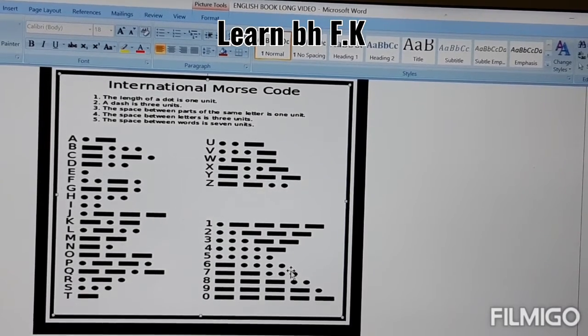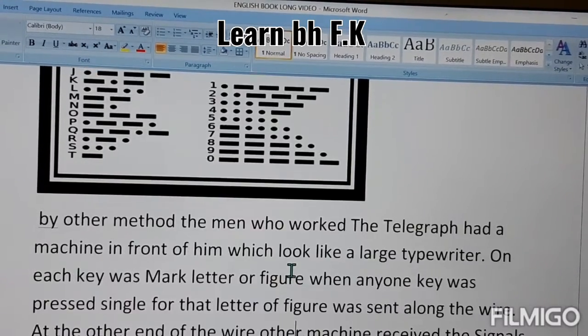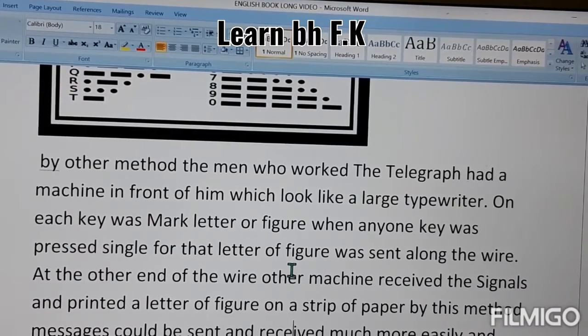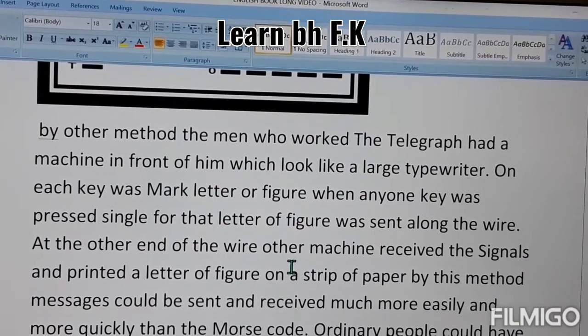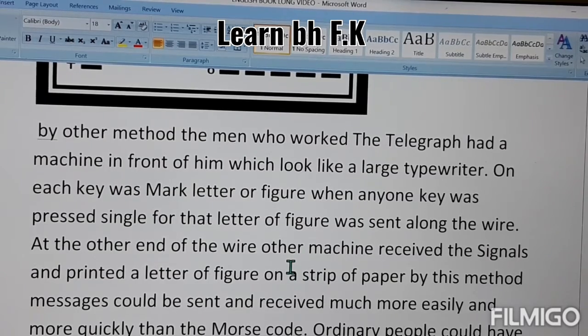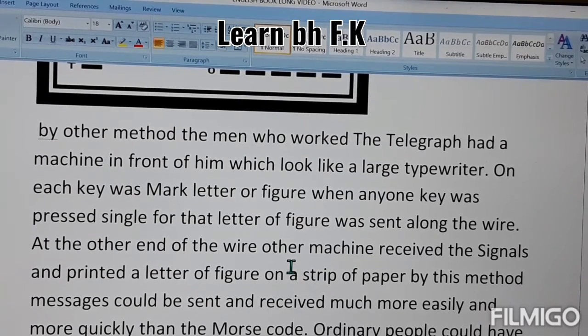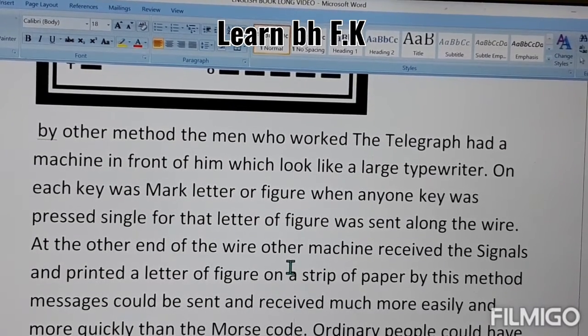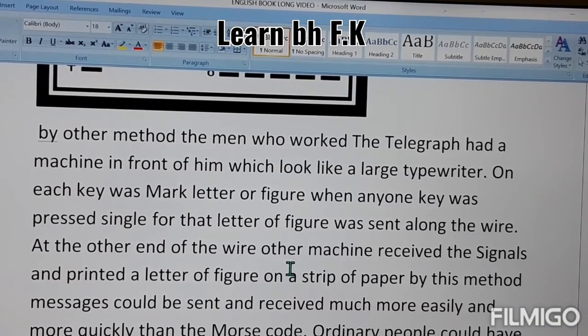By another method, the man who worked the telegraph had a machine in front of him which looked like a large typewriter, and I have already shown you in the picture that the machine is just like a typewriter. On each key was marked a letter or figure. When one key was pressed, the signal for that letter or figure was sent along the wire.